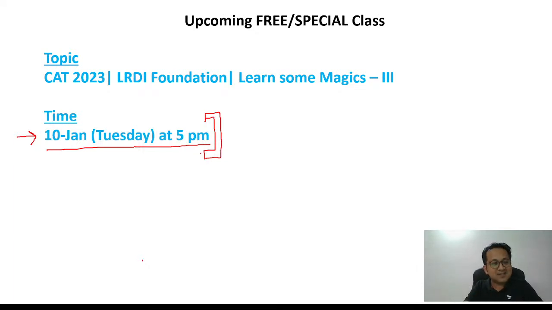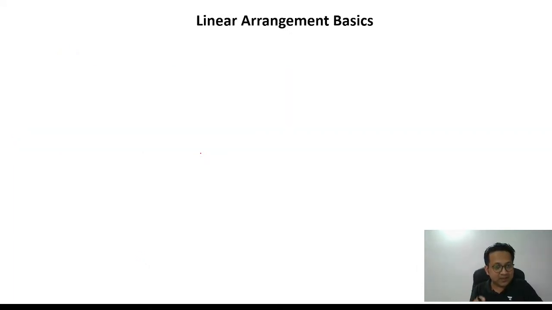Okay, let's get started. First topic, CAT 2023 LR, linear arrangement. Now, as the name suggests, what do you mean by linear? Can you see the word linear? So basically, linear simply means straight line. So this first topic in LR is all about arranging things in a straight line.